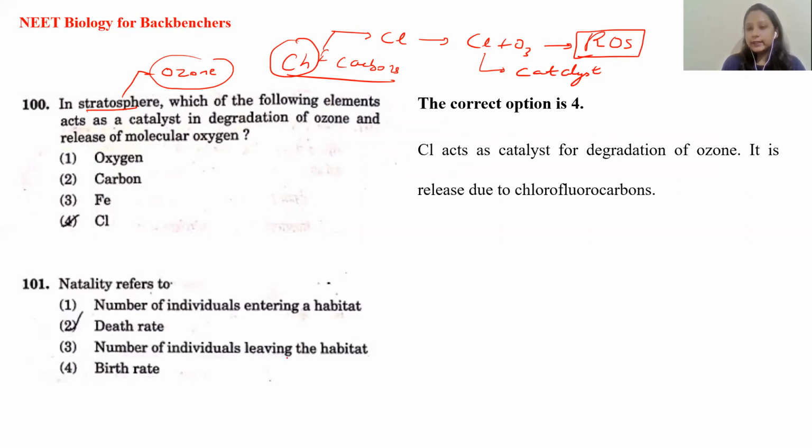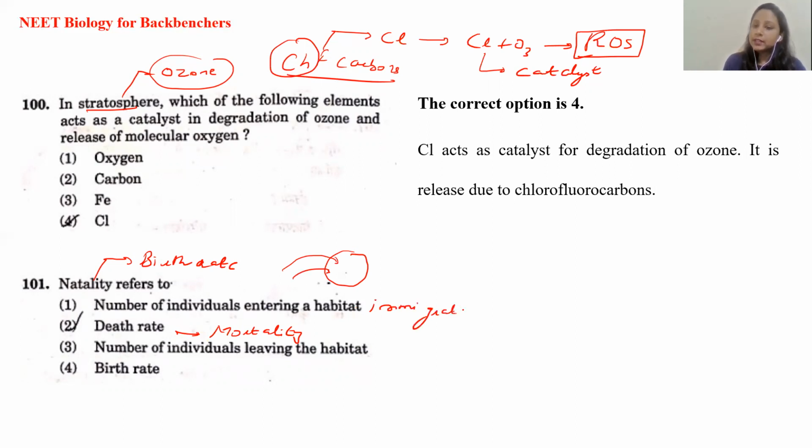Now, natality. Natality is referring to the birth rate. Okay, mortality is the death rate. Number of individuals entering a habitat: when the population is increasing, suppose here is a population and a few individuals are entering it. The word we use is immigration, starting with I, and when they are leaving the habitat, we use the word emigration. So these are the terms meant for each of these statements.